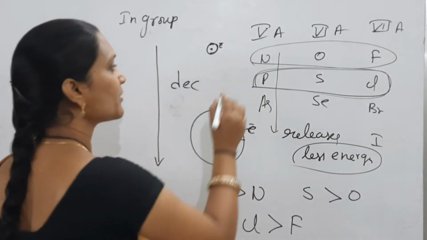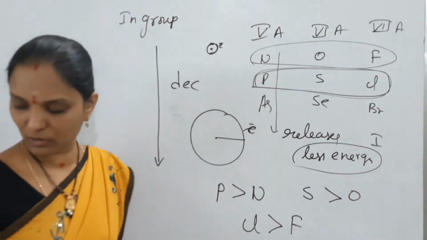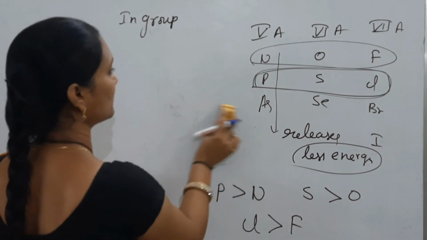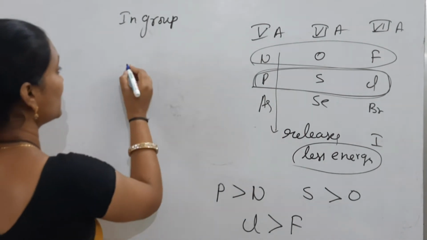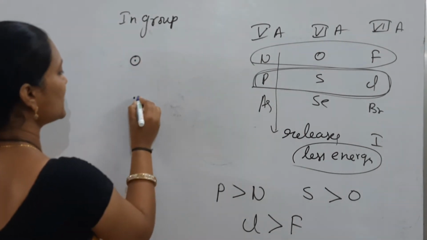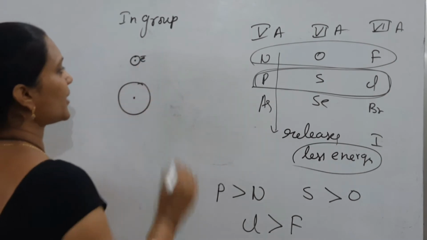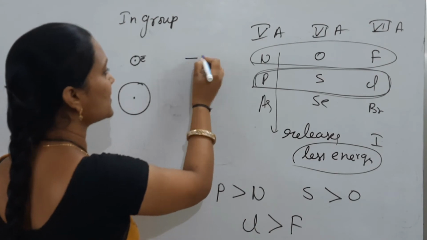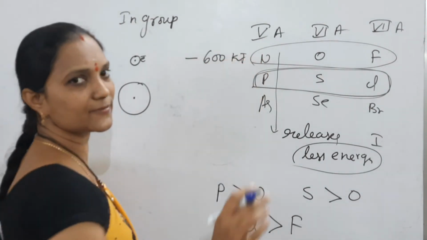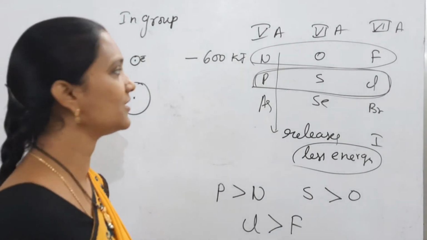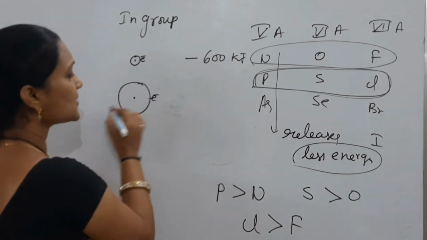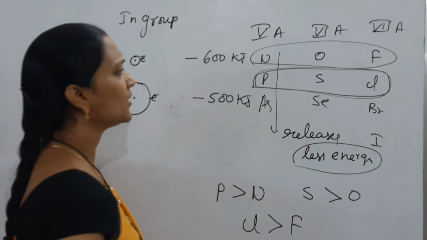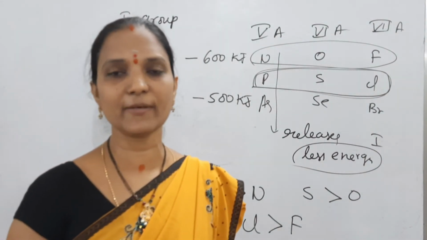What is the reason here? Take fluorine and chlorine. Fluorine size is small, chlorine size is large. Small size means attraction is more, so it releases more energy. For example, it releases 600 kilojoules; just for example, this is not the actual electron gain enthalpy of fluorine. Chlorine size is large, attraction is less, so it releases less energy, for example 500 kilojoules. So fluorine should be more than chlorine.